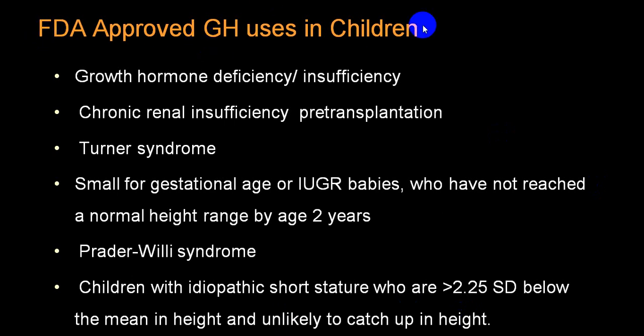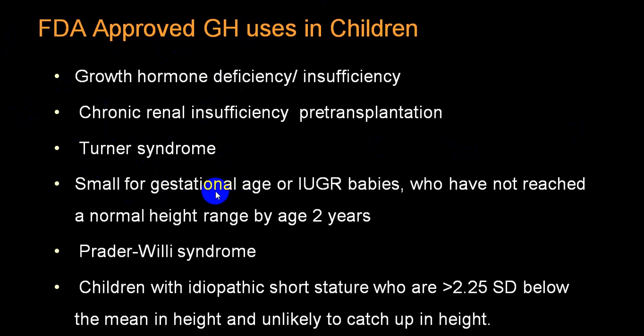The approved use of growth hormone in children is mainly for growth hormone deficiency and or insufficiency. So if in a person at an early age, in children, there is a growth hormone deficiency which has been proven by doing a hormone assay, you can replace that hormone. We call it hormone replacement therapy. In a person with chronic renal insufficiency, before transplant, growth hormone is used. In Turner syndrome also, there is a decrease in the growth hormone level, so growth hormone is given to a person with Turner syndrome.